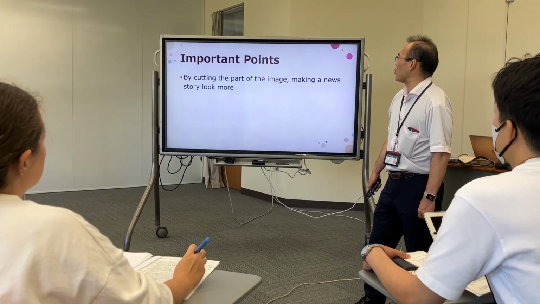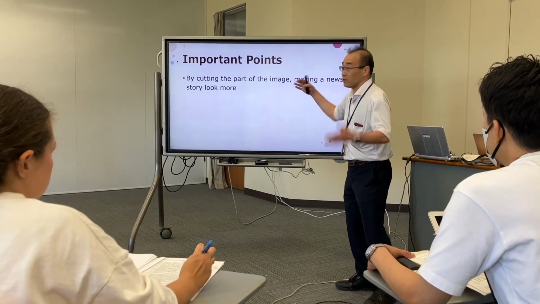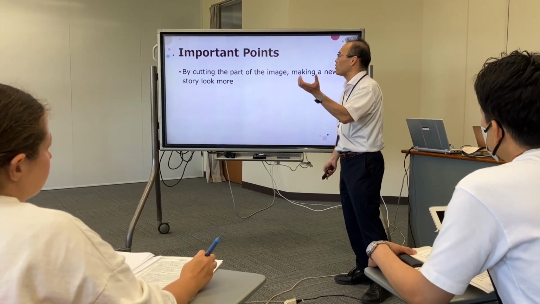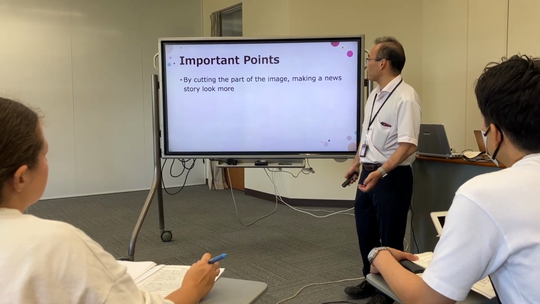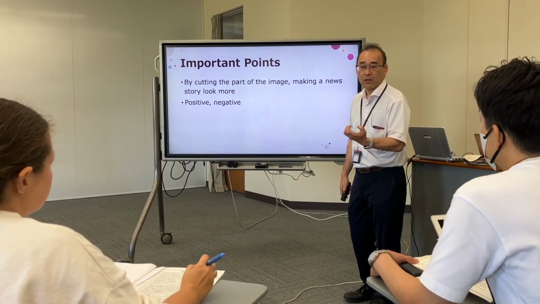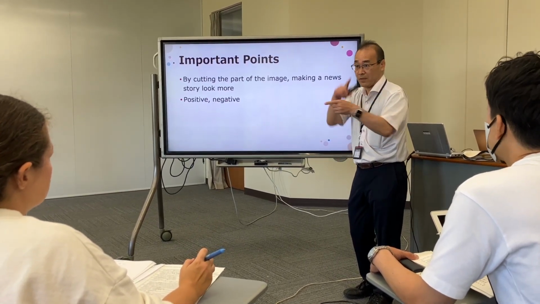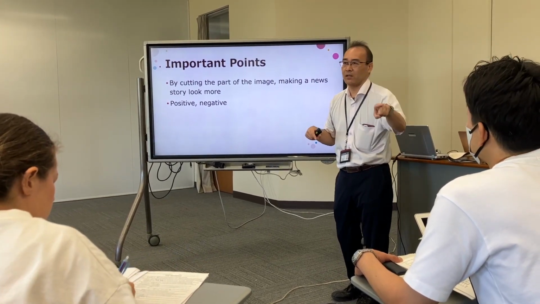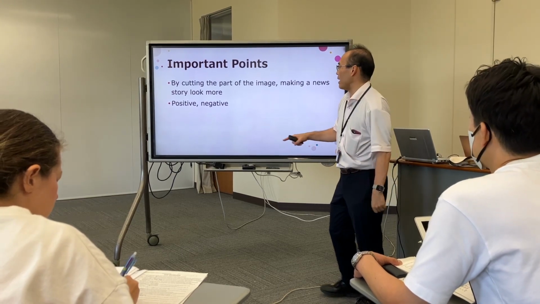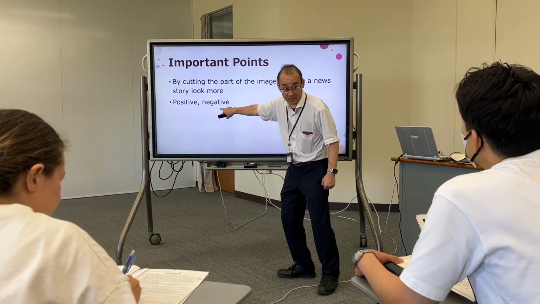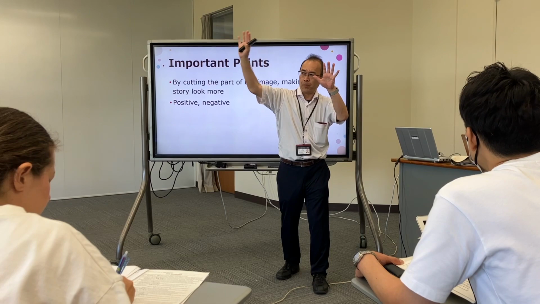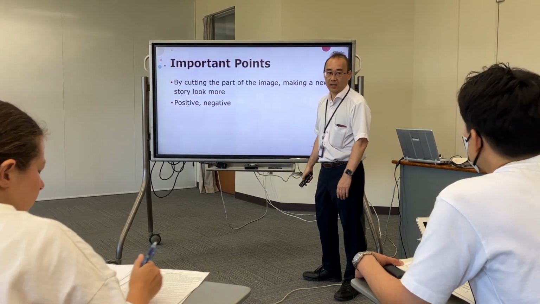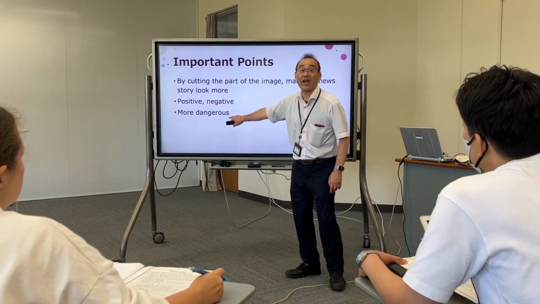So this is an important point. By cropping, cutting part of the image, you can make a news story look more positive. Do you understand positive? Positive is plus, meaning 肯定的, and the opposite is negative, 否定的, or more dangerous.